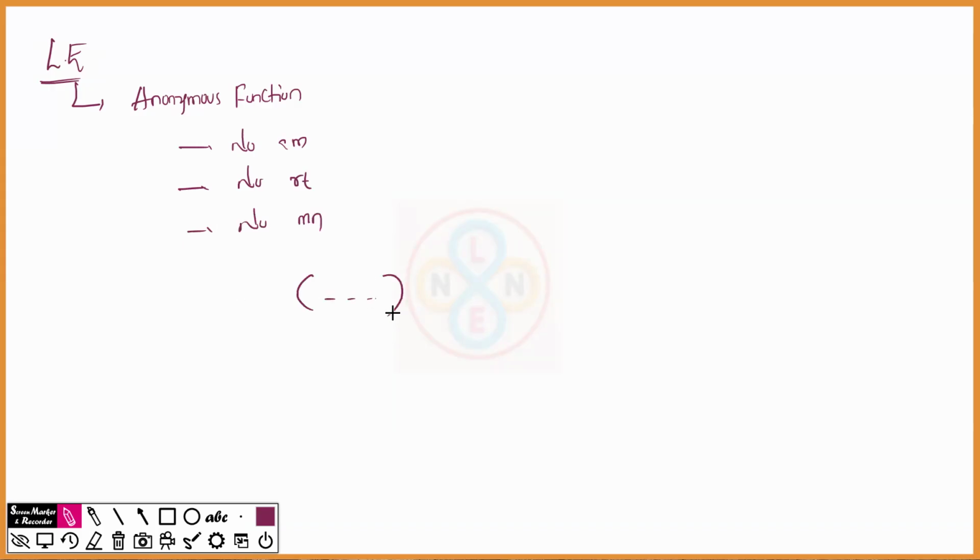So in the last session, we discussed what a lambda expression is. A lambda expression is an anonymous function or anonymous method. What's the meaning of anonymous? No access modifier, no return type, no method name. Then what will be there? Only the parameters, then the arrow, which is called the lambda symbol, then the block of lambda with multiple lines of code.